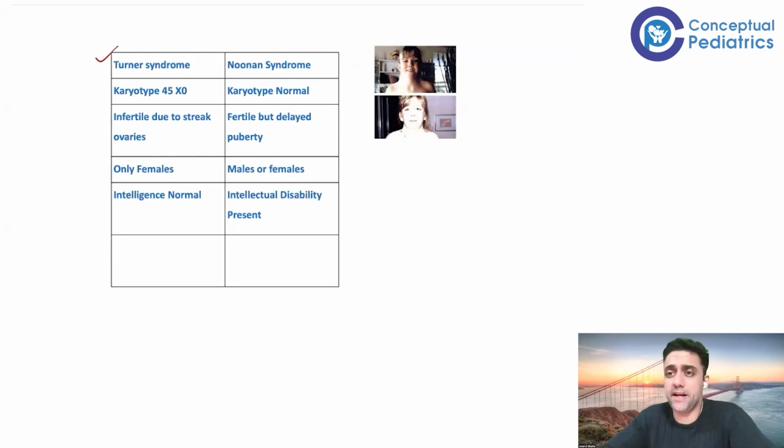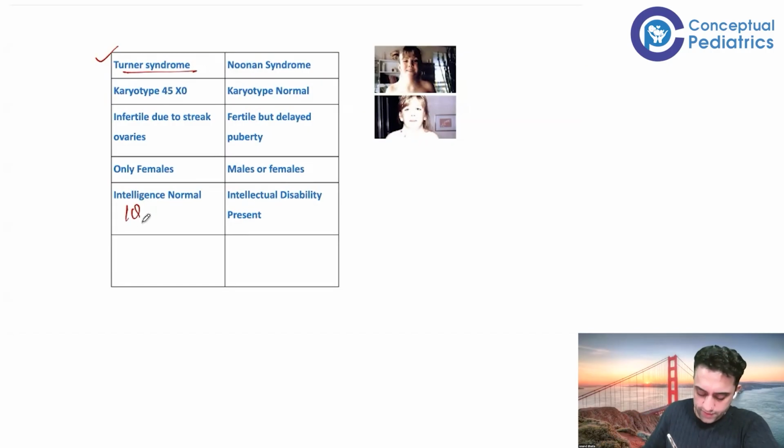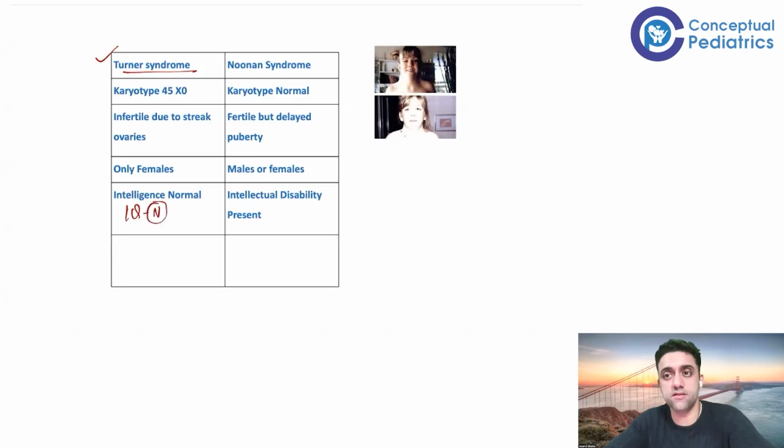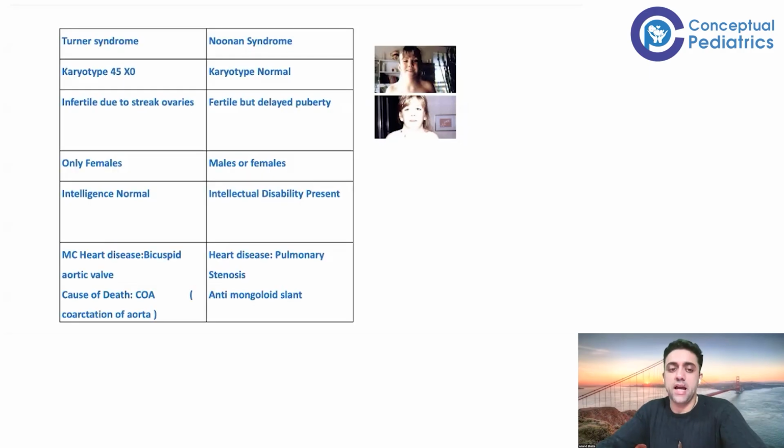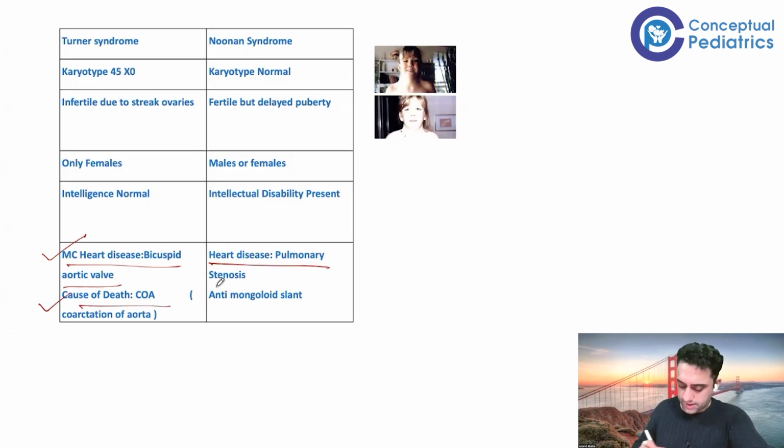All syndromes will have mental retardation, which is now known as intellectual disability. But Turner syndrome is one syndrome where the IQ is perfectly normal. This is very interesting. In all syndrome patients the IQ is affected, but Turner syndrome is one where the IQ is perfectly normal, whereas intellectual disability is present in Noonan syndrome. Also, the most common congenital heart disease in Turner is a bicuspid aortic valve, and the most common cause of death in Turner is coarctation of aorta. The most common congenital heart disease in Noonan syndrome is pulmonary stenosis.